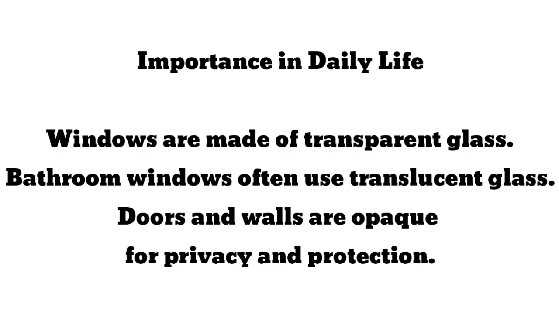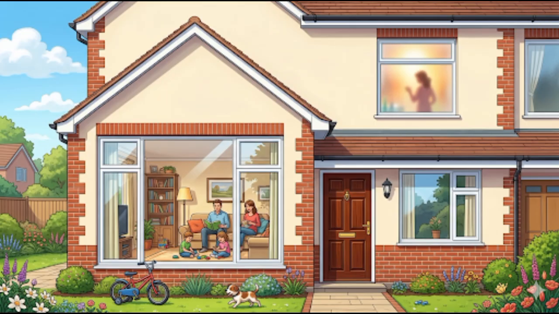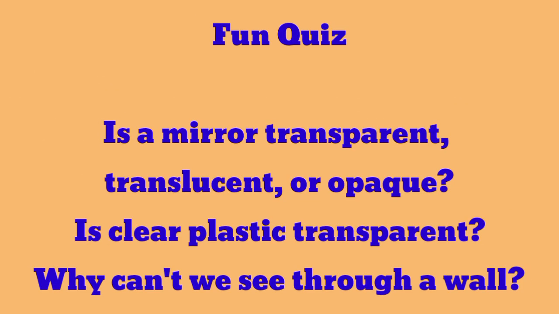It has many important uses in our daily life. Windows are made up of transparent glass so we can see through them. Bathroom windows often use translucent glass. Doors and walls are opaque for privacy and protection. So these objects have very much importance in our daily life. In this picture, you can identify three types of materials: transparent, translucent, and opaque objects.